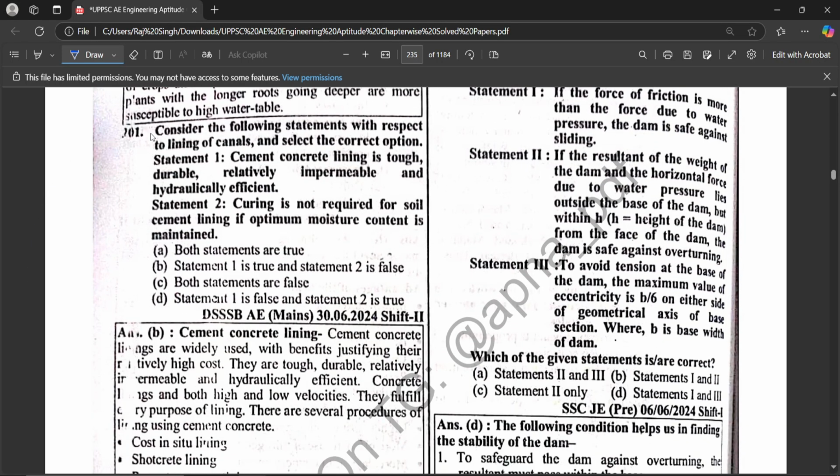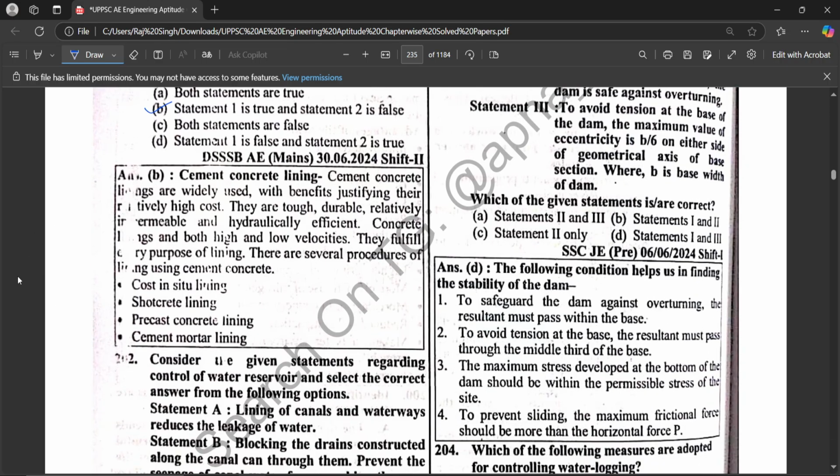Consider the following statements with respect to lining of canal and select the correct option. Okay. Statement 1: Cement concrete lining is tough, durable, relatively impermeable and hydraulically efficient. Statement 2: Curing is not required for soil cement lining if optimum moisture content is maintained. Hence, statement 1 is true, but statement 2 is false.